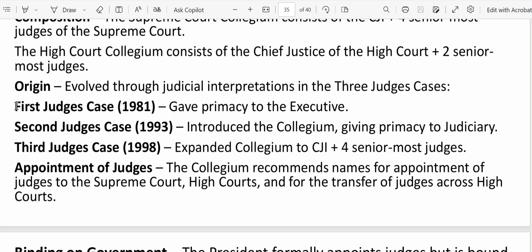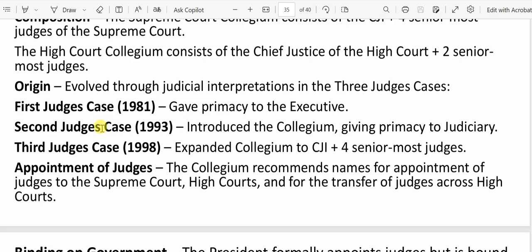It evolved through judicial interpretation in 3 different judges cases. So remember this one, the first judges case 1981. It gave primacy to the executive. That means, let's suppose the Supreme Court recommends 5 names, but the President may take the recommendation or not take it at all. Like who will be the Chief Justice of India, the President can decide. He or she can either accept the recommendation proposed by the judges or may not. That is up to him or her.